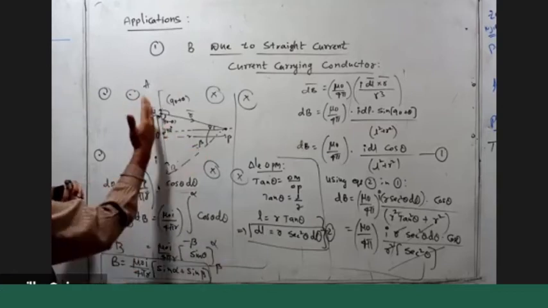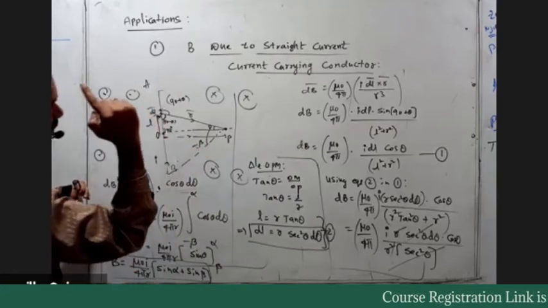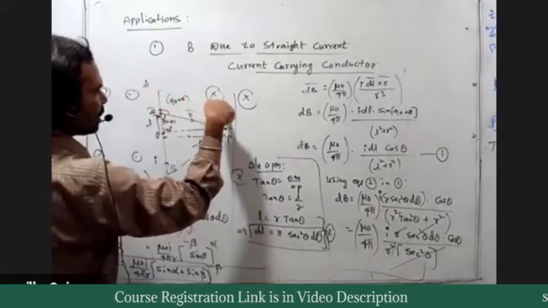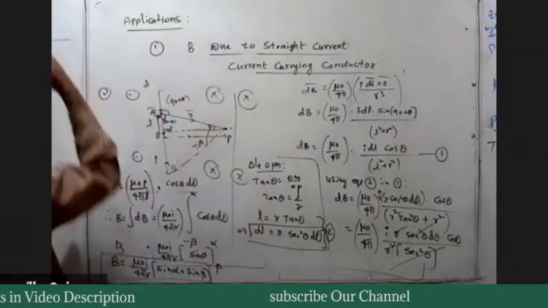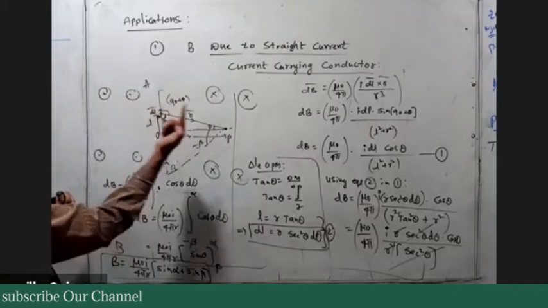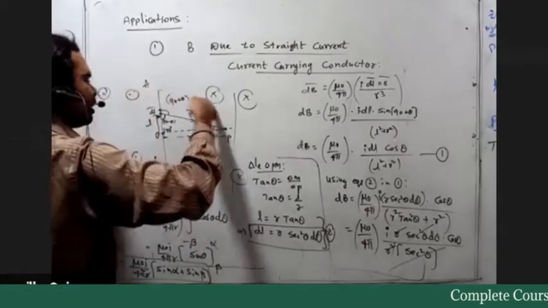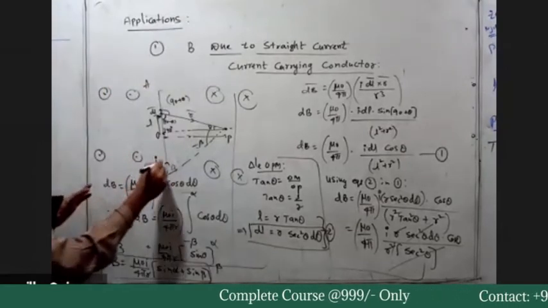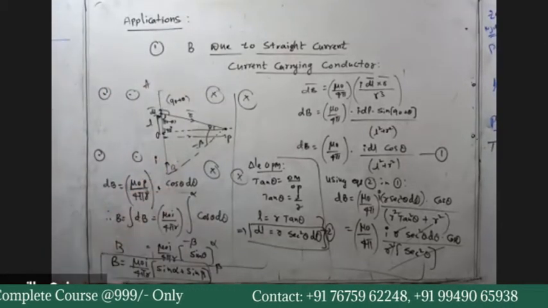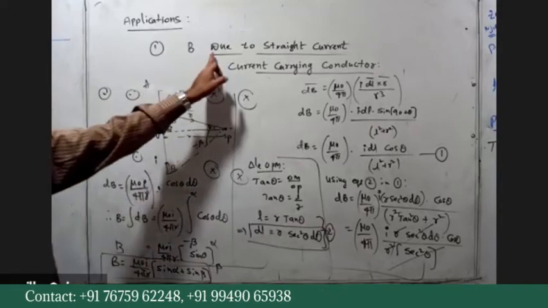Around this current carrying conductor, this side the field is inward, and the other side the field is outward. So the field lines constitute closed loops. Due to that, here it is entering, here it is leaving. Okay, right. So what final expression are we getting?